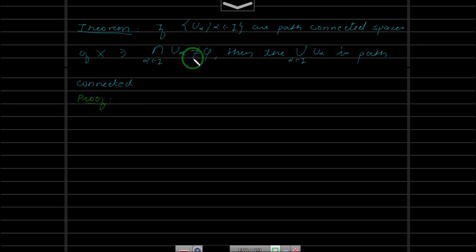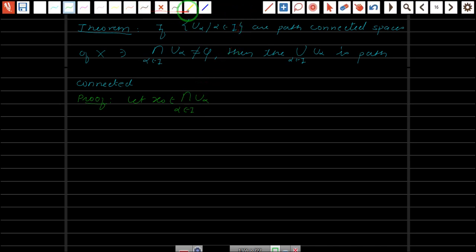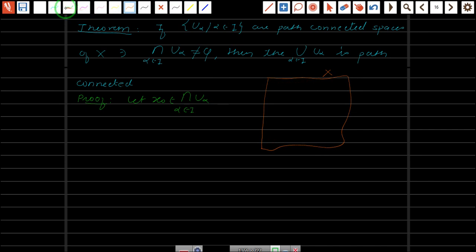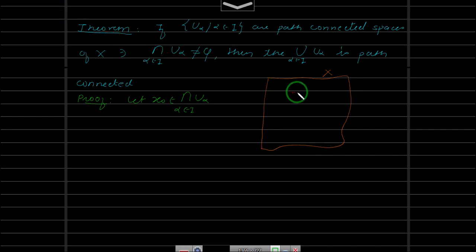Now let us take a point. Since the intersection is non-empty, there exists some point x0 in the intersection over alpha belongs to I of U alpha. Let us take a point in the intersection. Okay, so let us draw this first. So this we have, the whole of X, and in this X we have subspaces. Let us use different colors. They have a point in common, so let us consider this to be x0. All the spaces will have this x0 in common.